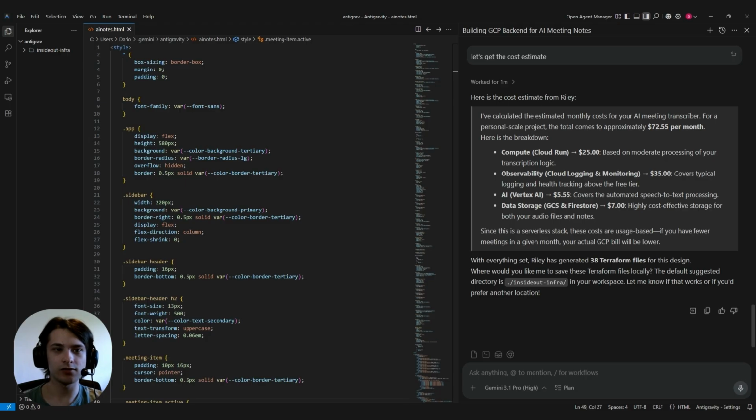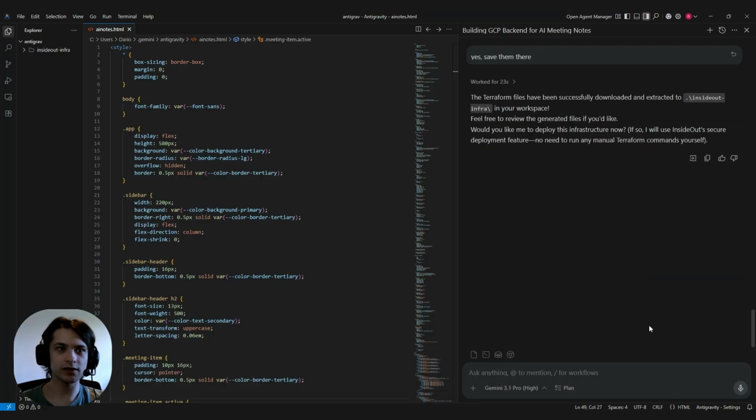And since these costs are usage-based, it'll be lower. I'm happy with that cost estimate, and the next step is to generate the Terraform files, which Riley's already done. So now we'll save those Terraform files locally, and the Terraform files have been successfully downloaded. So now the only thing left to do is deploy the infrastructure.